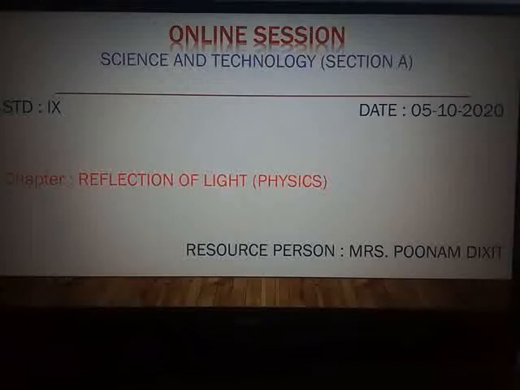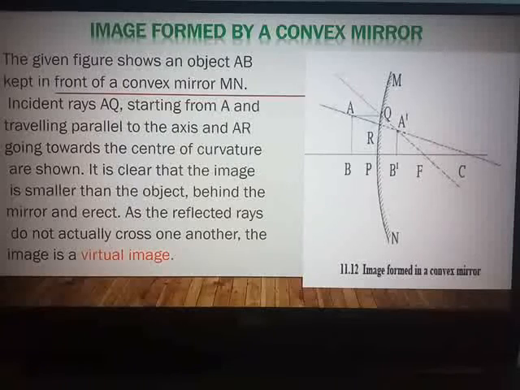You all know that spherical mirrors are of two types. One is concave and one is convex. So let us see the nature of images which are formed by a convex mirror. You can see here the mirror is a convex mirror. An object AB is kept in front of a convex mirror MN.